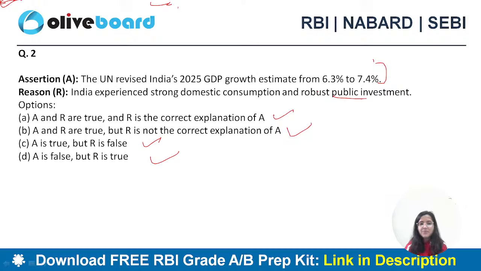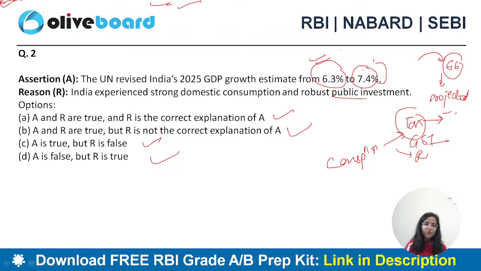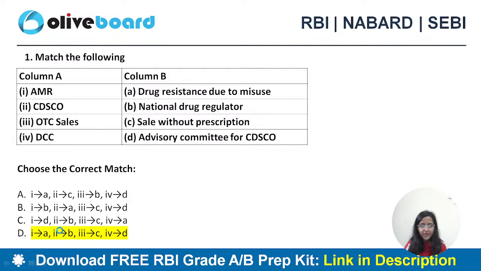So the first statement is absolutely correct. 6.3 revised to 7.4%. Absolutely correct. And for next year 6.6% has been projected, right? According to this report. The reason is that domestic consumption was good, right? This is what we saw. Consumption increase we saw because of income tax rate cuts, GST rationalization, and then repo rate cut and all. And public investment was also good. Capital expenditure is good. So both A and R are true, and R is the correct explanation of A.